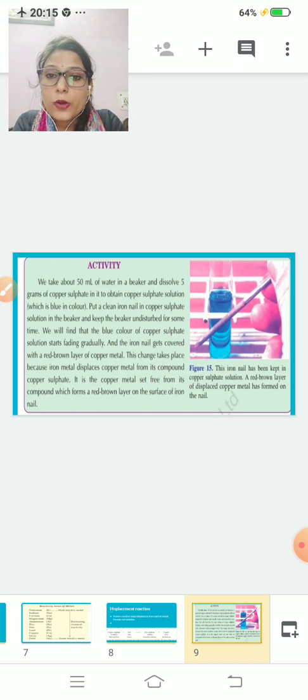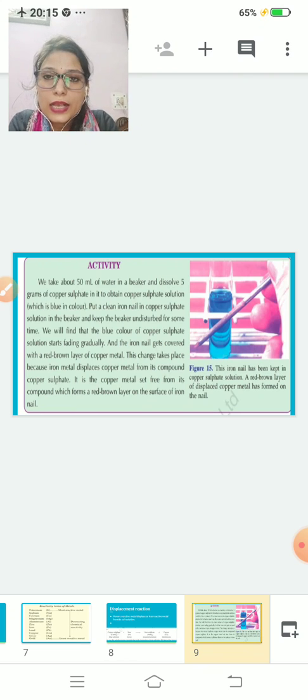Take about 50 ml of water in a beaker and dissolve 5 gram of copper sulfate, CuSO4, to obtain copper sulfate solution. When you dissolve copper sulfate in water, what you will get? You will get copper sulfate solution. This copper sulfate solution is blue in color.